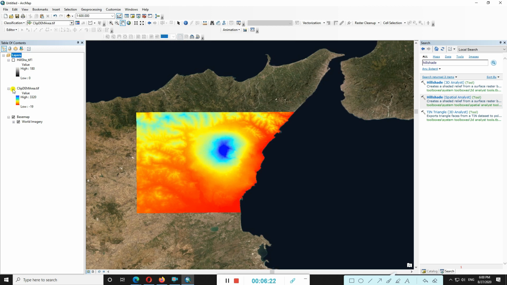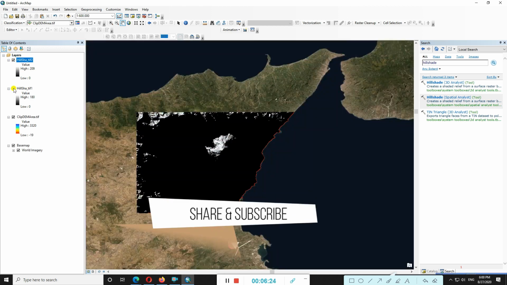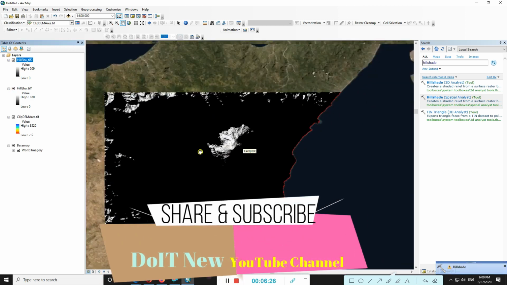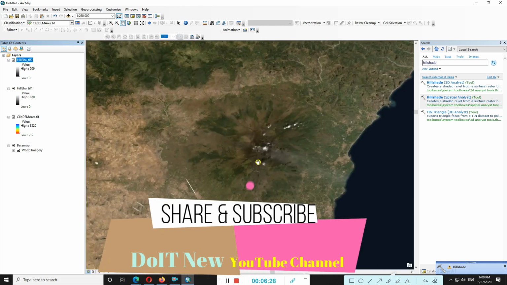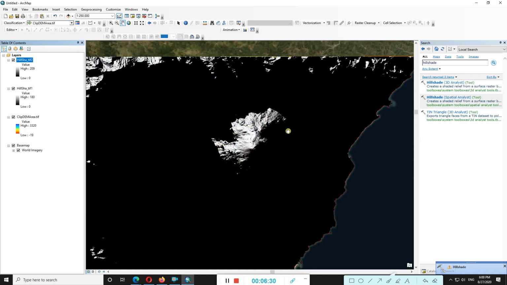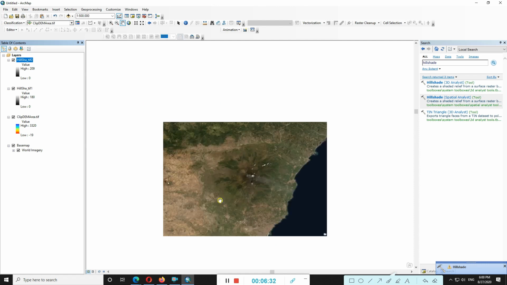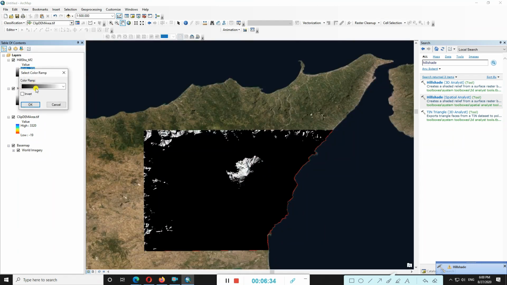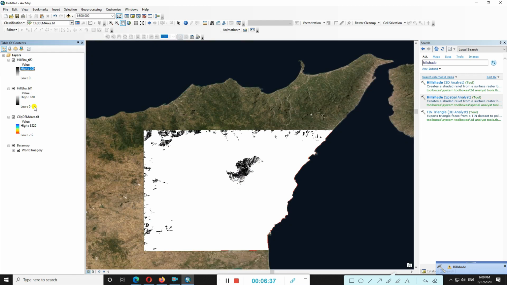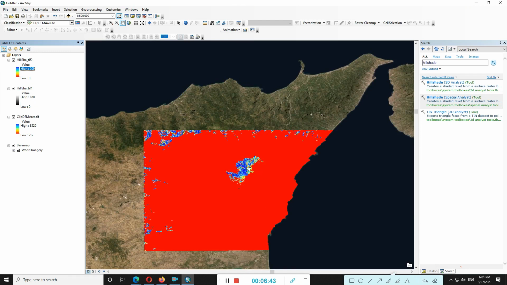Just uncheck that. This is the exact portion of the top of that area. Look on the top side.